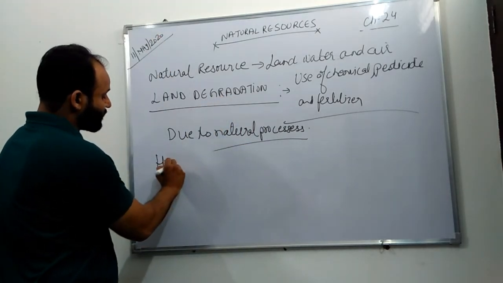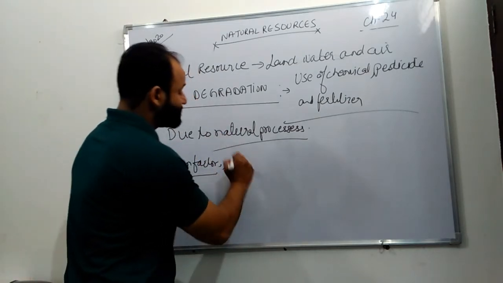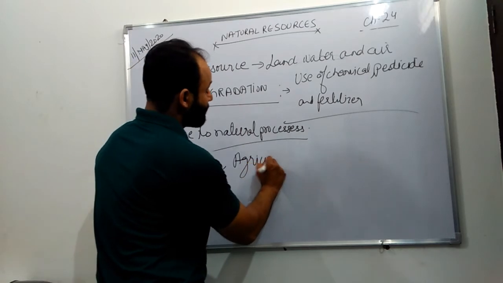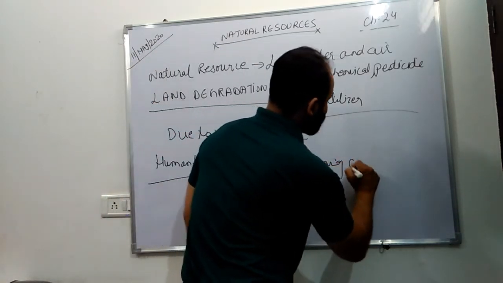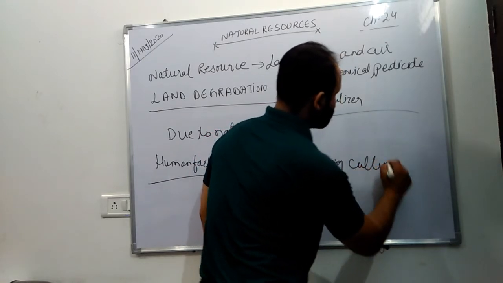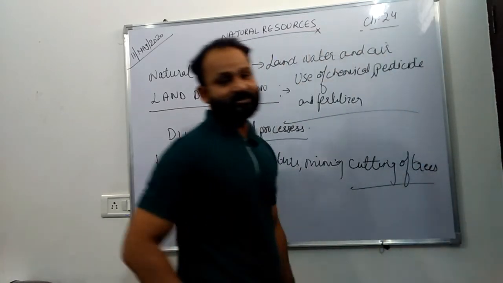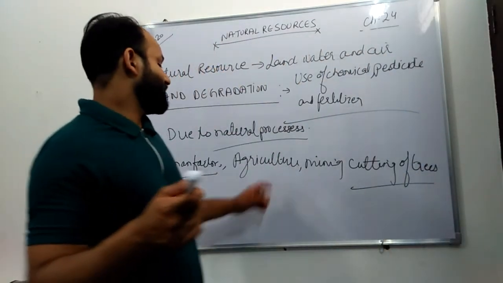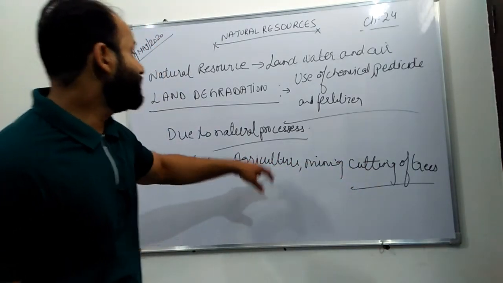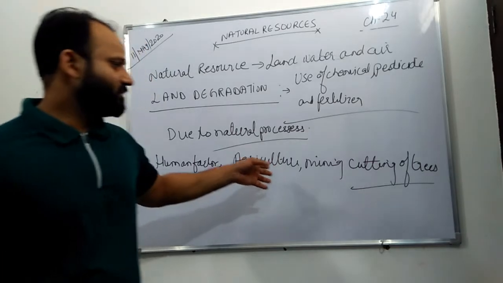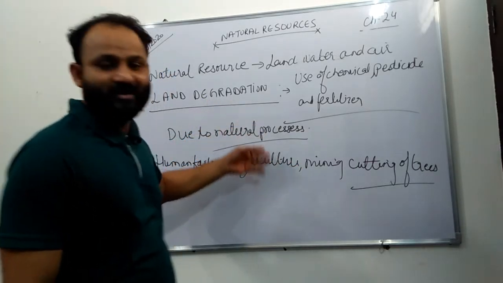Human factors also play an important role. Human factors mean agriculture, mining and cutting of trees. That is deforestation. Agriculture, mining and cutting of trees, these are human factors that affect the land, that degrade the land. Now I think this is clear. No need to repeat this one.